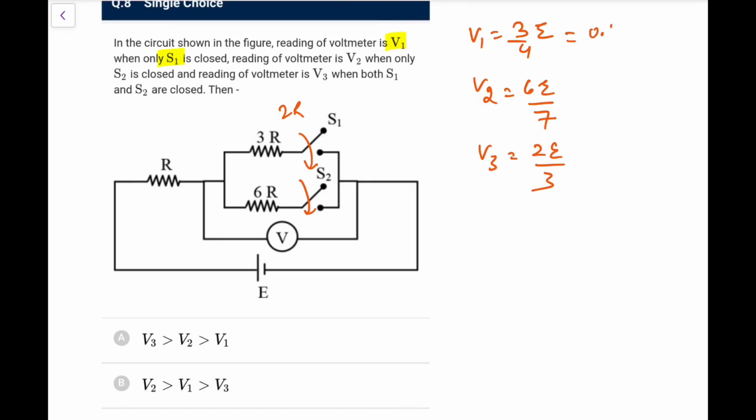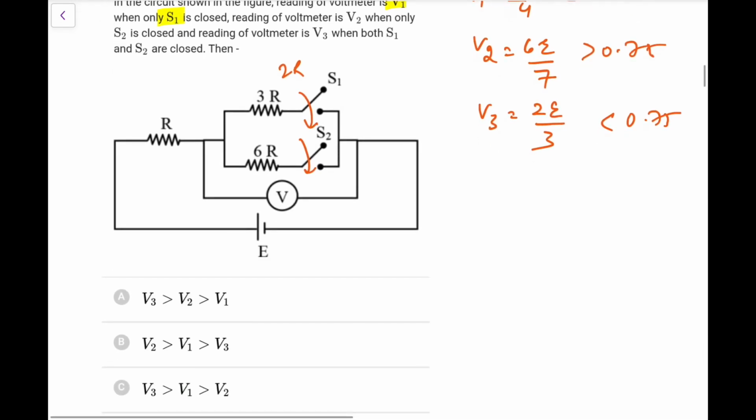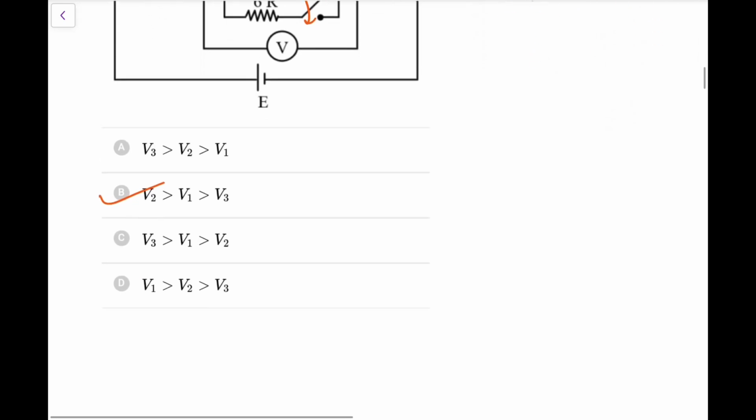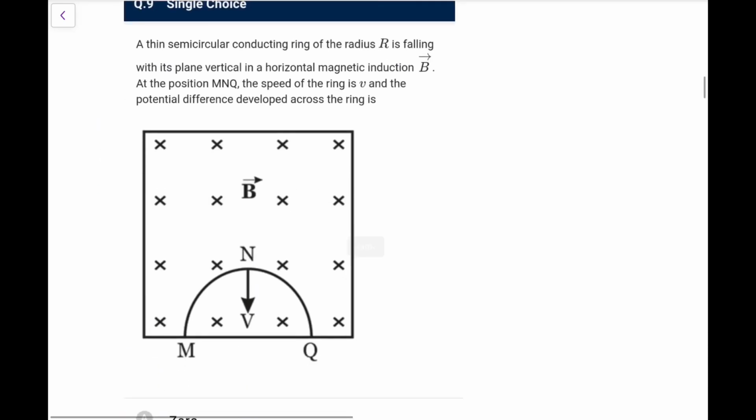So you can directly make out this is 0.75. This is definitely greater than 0.75, and this is definitely less than 0.75. So maximum is V2 and minimum is V3. So we'll go for option B, V2 greater than V1 greater than V3. So not a tough one.